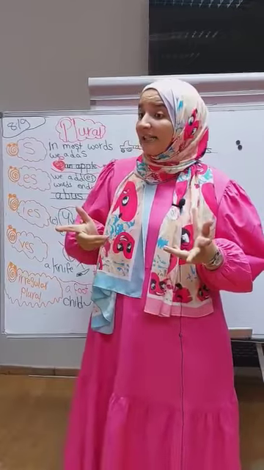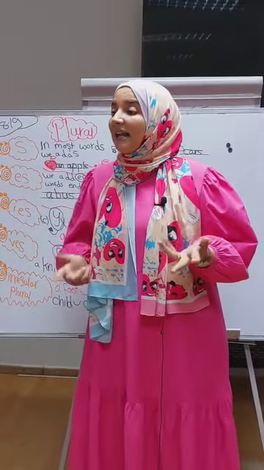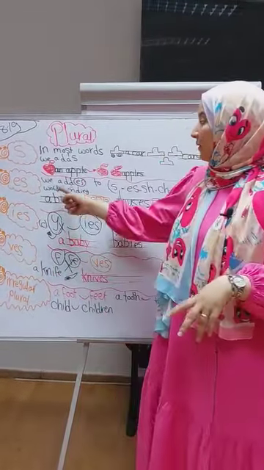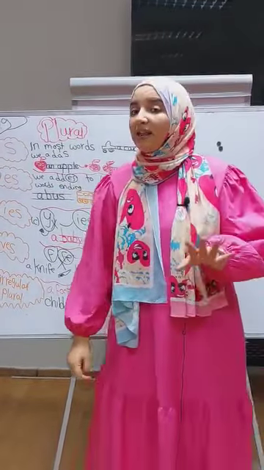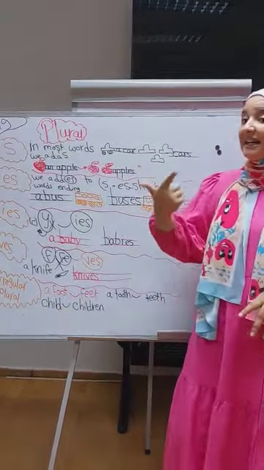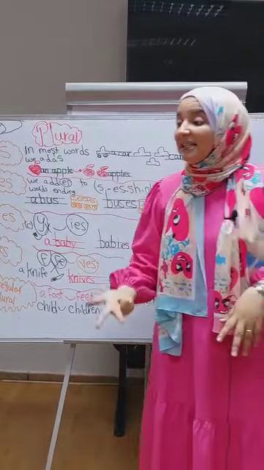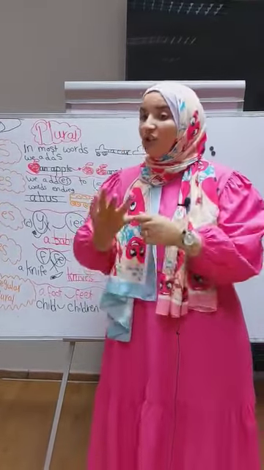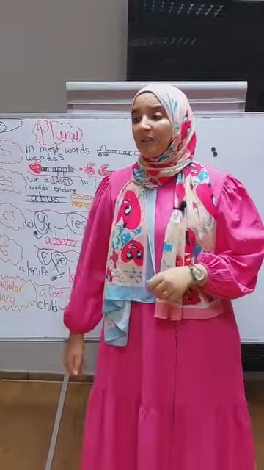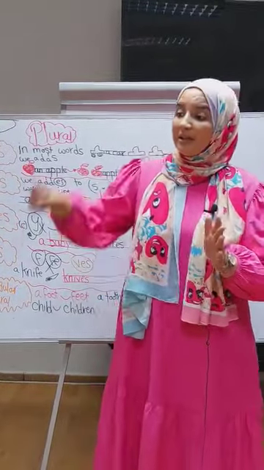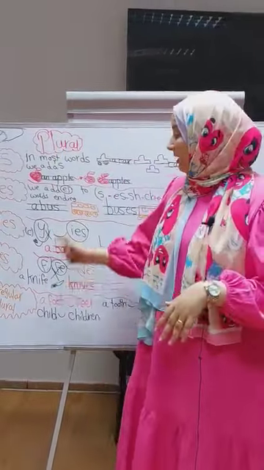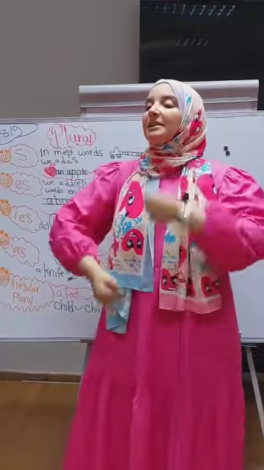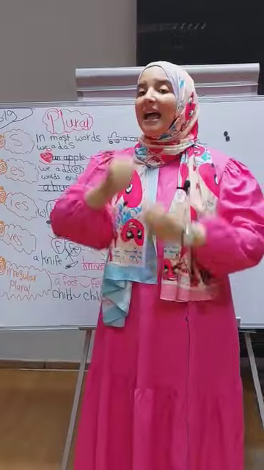When do I put ES at the end of the word? We add ES to words ending with S, SH, CH, O, or X. In this case, I put ES, like a bus.